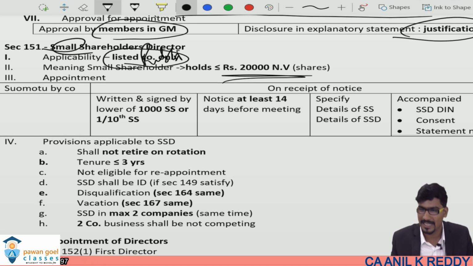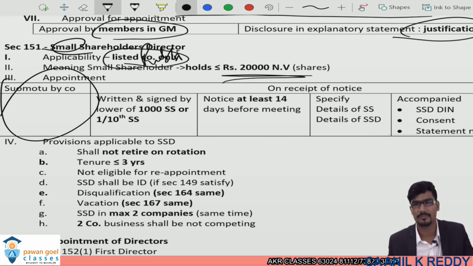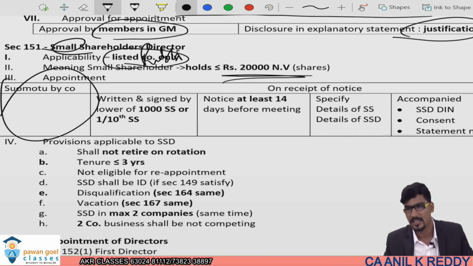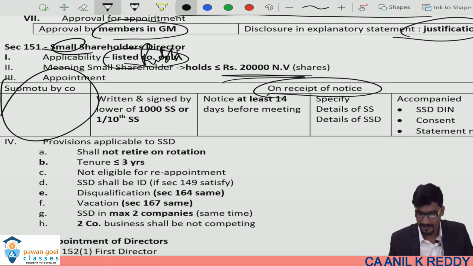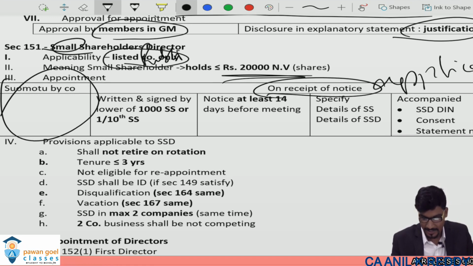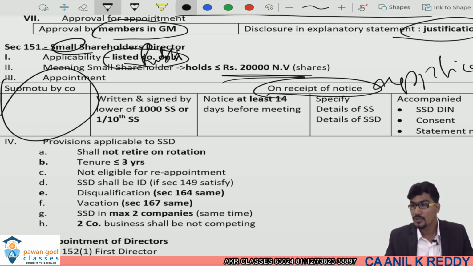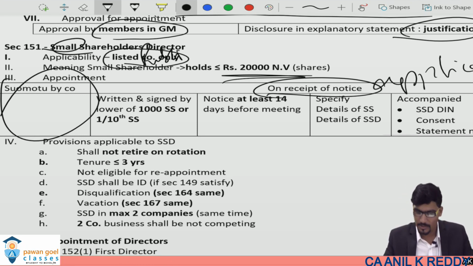Not exceeding this amount, he is said to be a small shareholder. The procedure for appointment is, first, suo motu the company may appoint. That means without intervention of small shareholders, the company itself may decide and appoint a small shareholder as small shareholders director in the interest and benefit of the small shareholders, or on receipt of notice or application. On receipt of notice or application, the company may appoint a small shareholders director. Here, who shall give notice, to whom, what is the time period, and what contents that notice should have is important from the examination point of view. On this only he will test.